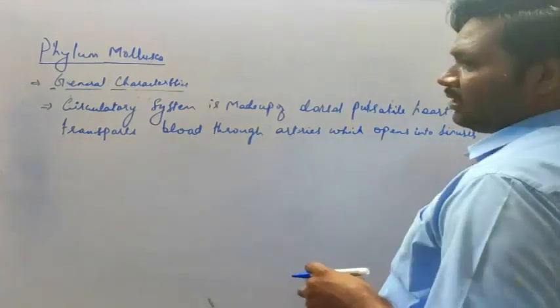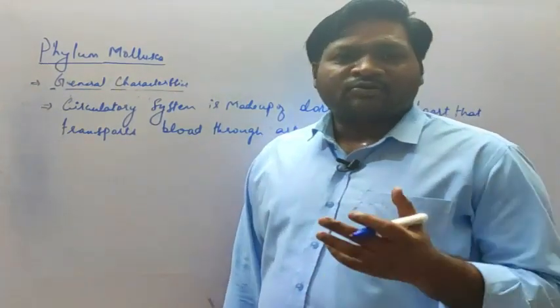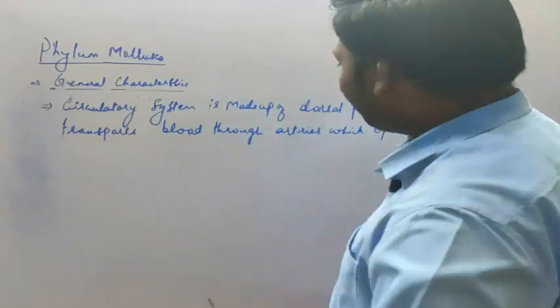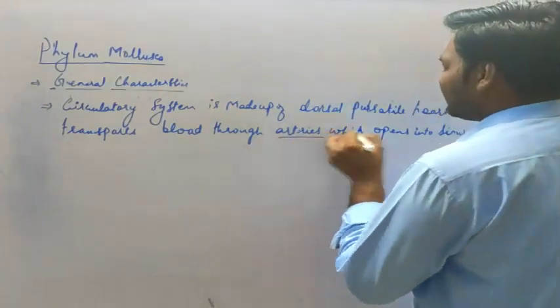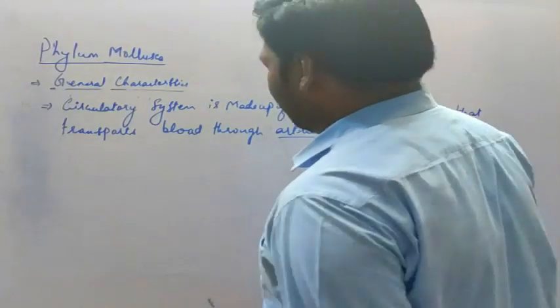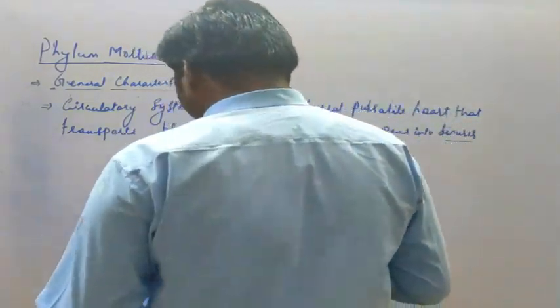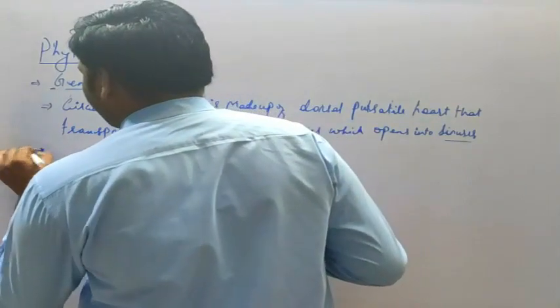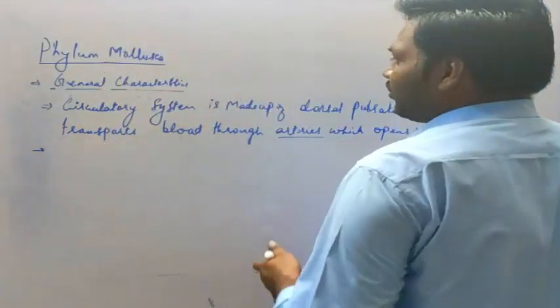So what type of circulation is it? It is an open type of circulation. When arteries open into sinuses, that means it is an open circulatory system, which can be seen in molluscs. You can write here, it is an open circulatory system.